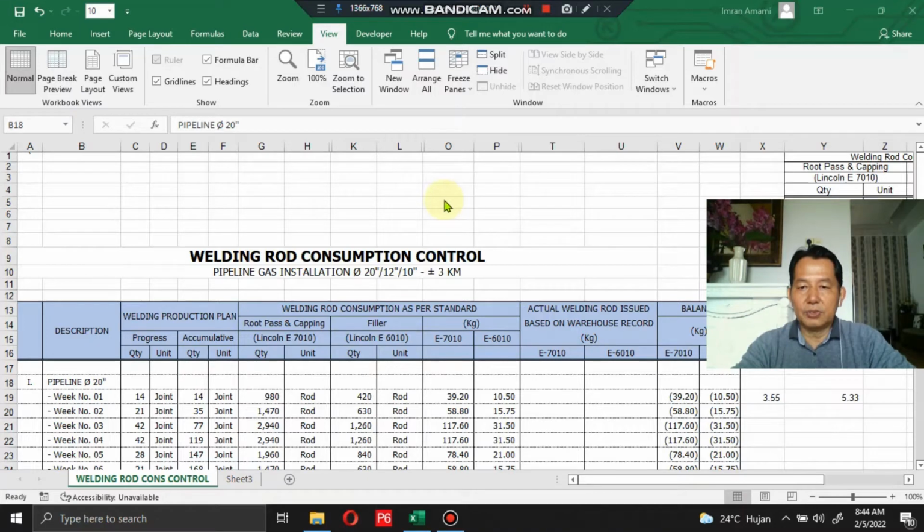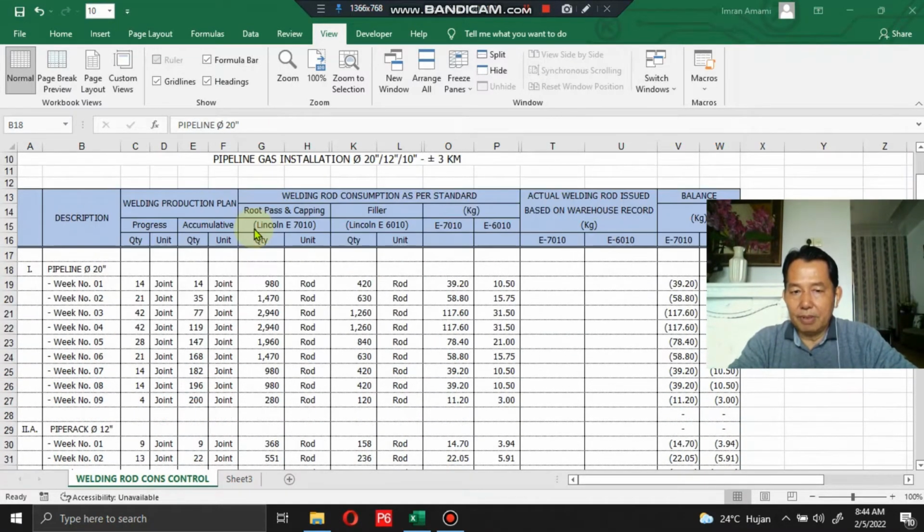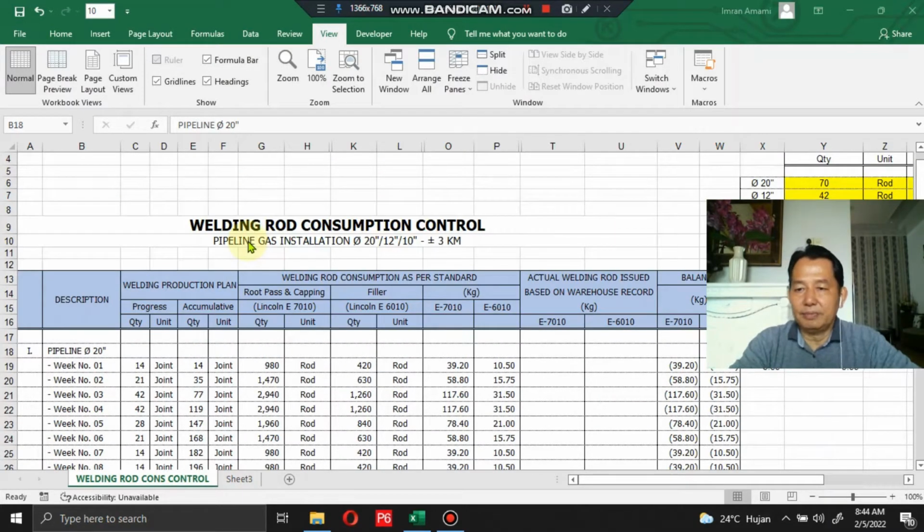Today I would like to share how to control welding rod consumption in piping or pipeline work in construction projects. Before we discuss it further, I would like to describe the condition of this template.